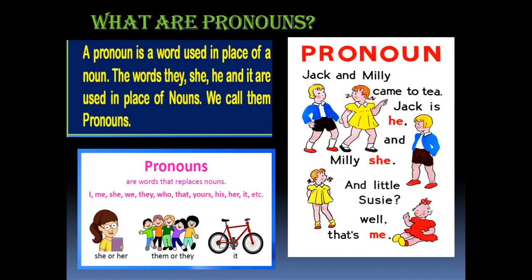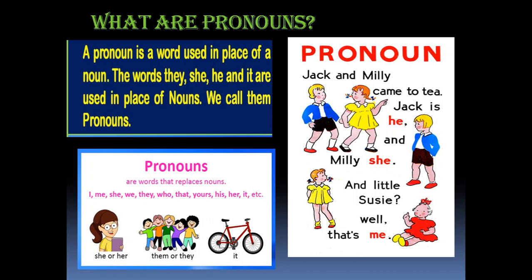Children, now we are going to learn about what are pronouns. A pronoun is a word used in place of a noun. The words they, she, he and it are used in place of nouns. When we use these words in place of nouns, they are called pronouns. Okay? Some more examples of them are I, me, she, we, they, who, that, yours, his, her, it, etc.